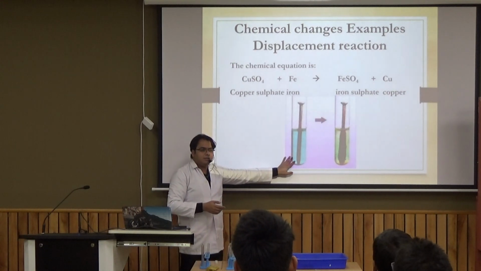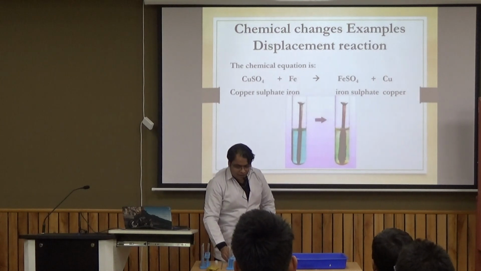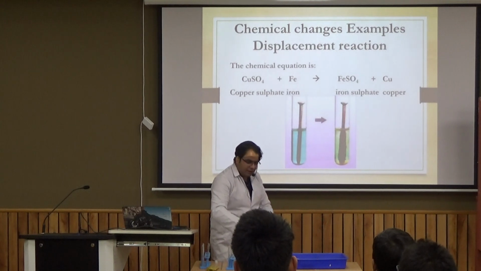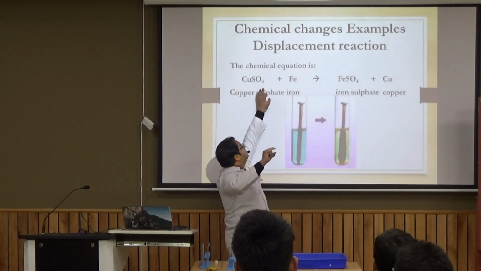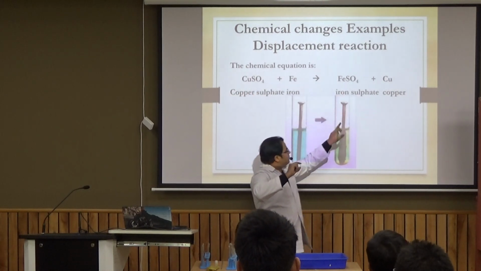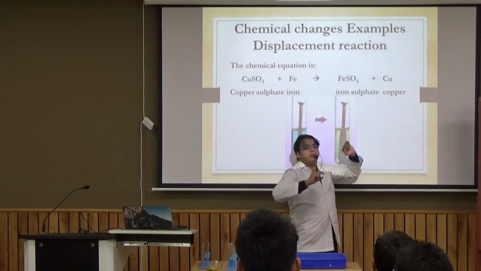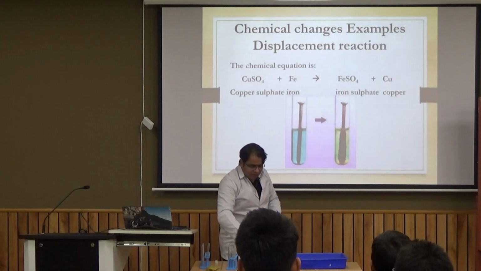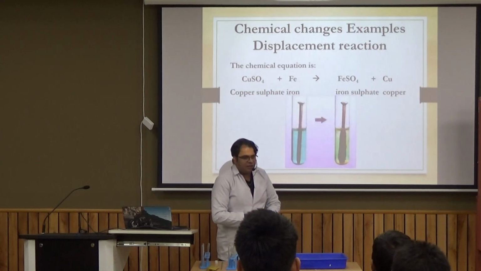Now, what will we observe in the reaction? It is originally a blue colored solution, which you can observe here. The color of the iron nail is grey. So we are reacting a grey metal with a blue colored salt solution to produce a green colored salt solution and formation of copper metal. In this reaction, copper metal is replaced by iron, so we call it a displacement reaction.